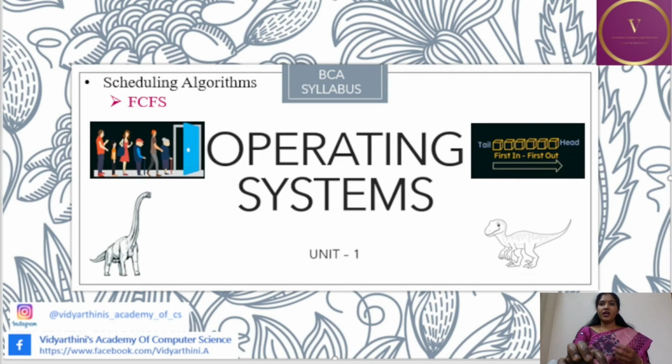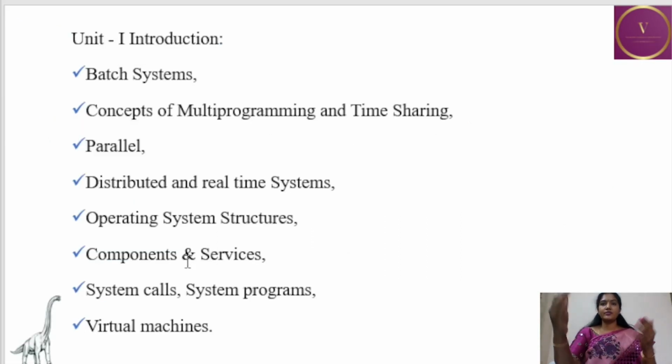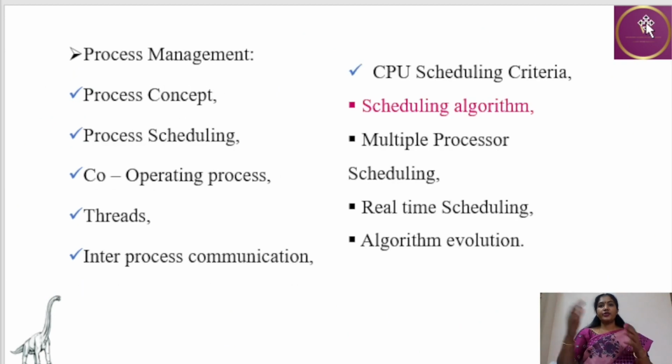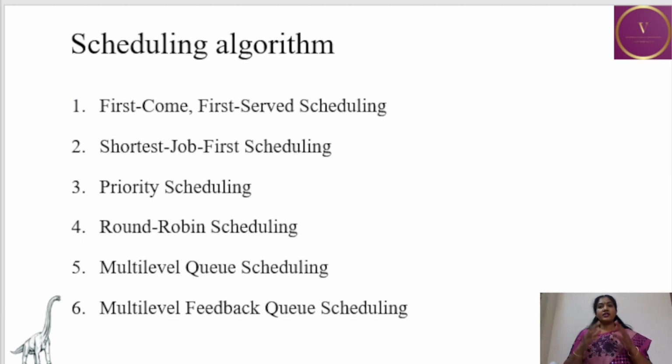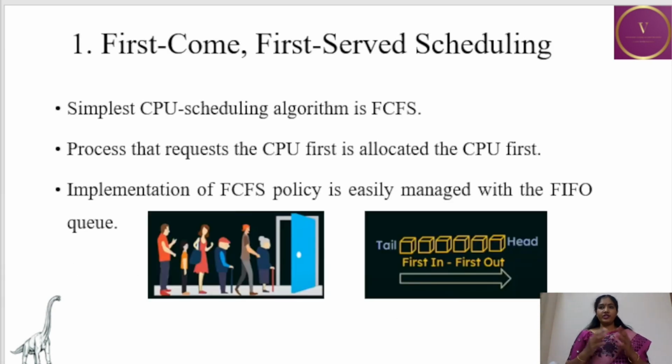In this video lecture, we'll be now seeing about the first come first serve scheduling algorithm. So far we have covered these many topics in first unit, and now we are in scheduling algorithms, and there are different scheduling algorithms. Like we have 6 different scheduling algorithms: first come first serve scheduling algorithm, shortest job first scheduling algorithm, priority scheduling, round robin scheduling, multi-level queue scheduling, multi-level feedback queue scheduling. And in this video lecture, we'll be seeing about the first come first serve scheduling algorithm. Alright, so let's start.